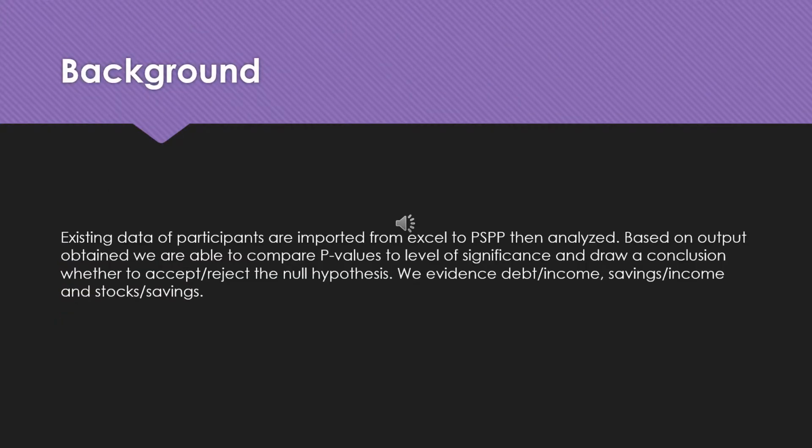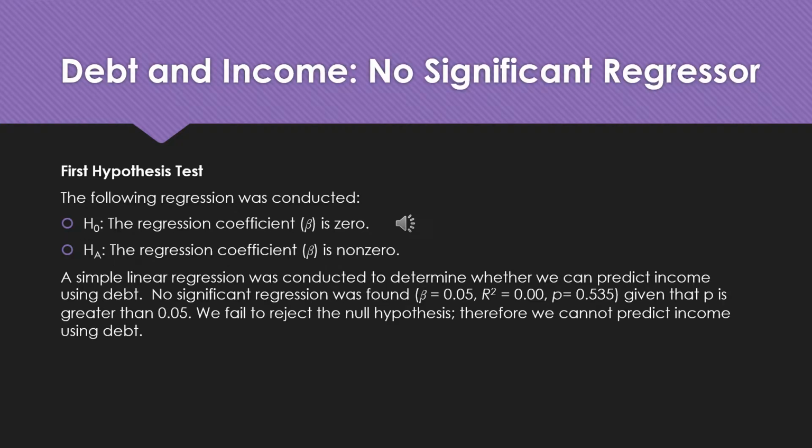Background. Existing data of participants are imported from Excel to PSPP, then analyzed. Based on the output obtained, we are able to compare p-values to the level of significance and draw a conclusion whether to accept or reject the null hypothesis. We evidence debt to income, savings to income, and stocks to savings. Debt and income: no significant regressor.